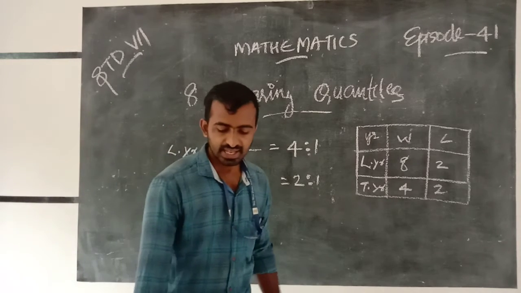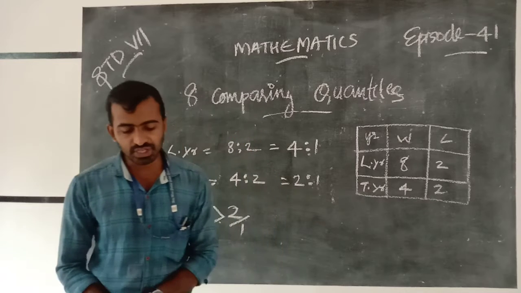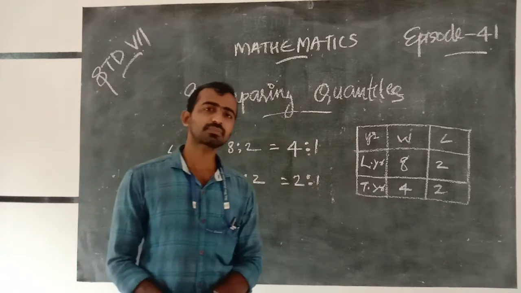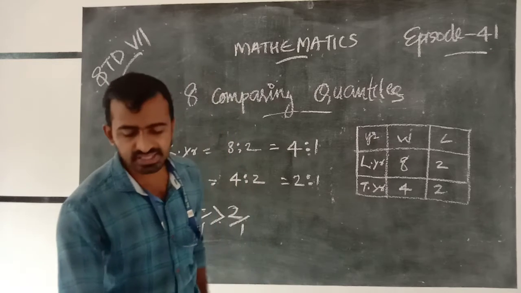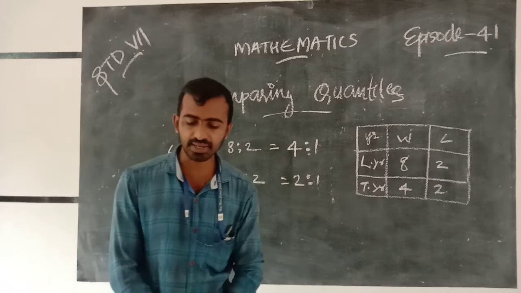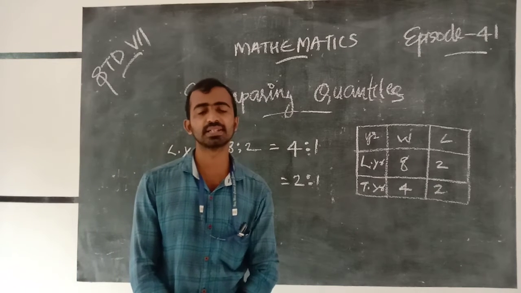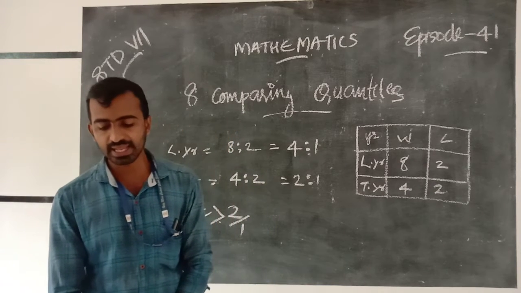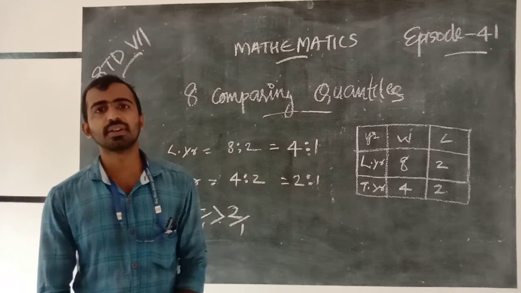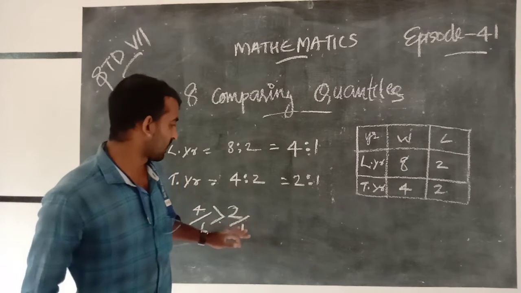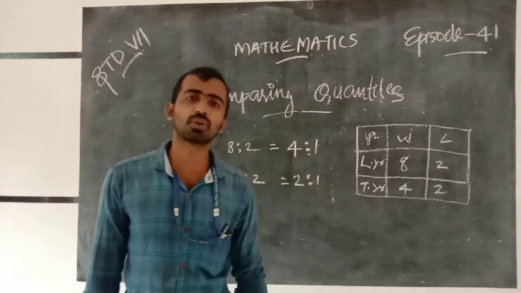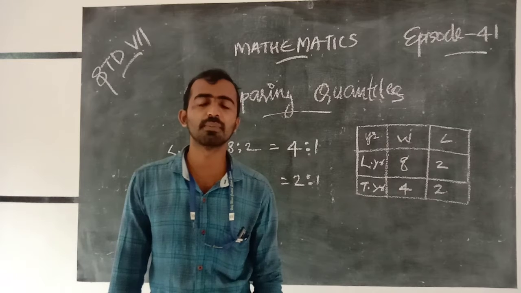In which year is the record better? The answer is that last year's record is better. The ratios are not equivalent, not equal. One is greater, so that record is better.